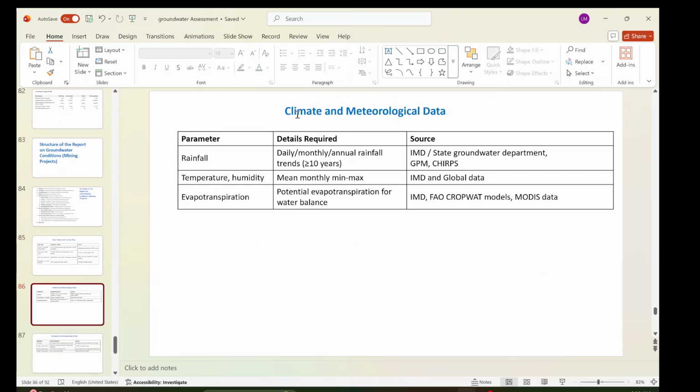Next is climate and meteorological data. We discussed rainfall. I have created lots of videos on how to extract rainfall data from a NetCDF file, so you can refer to that. We can use rainfall data for daily, monthly and annual rainfall, and the sources are IMD, the State Groundwater Department, or any global data. For temperature, humidity, and mean monthly minimum and maximum, I will create a video, along with evapotranspiration. These are the sources, and there are other sources also; we will come to that.